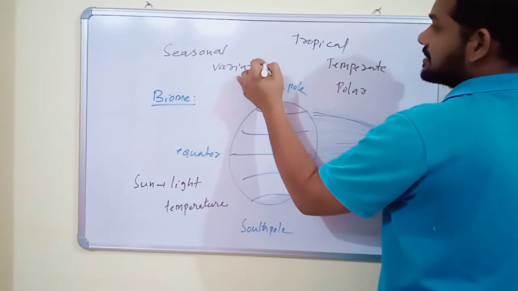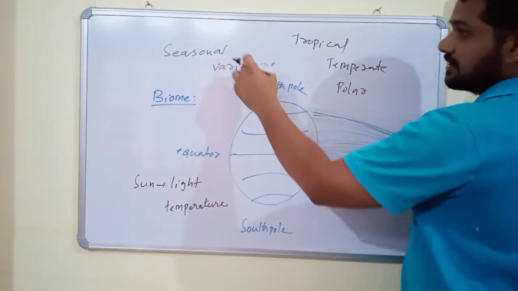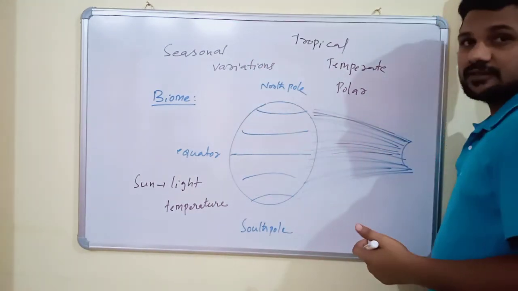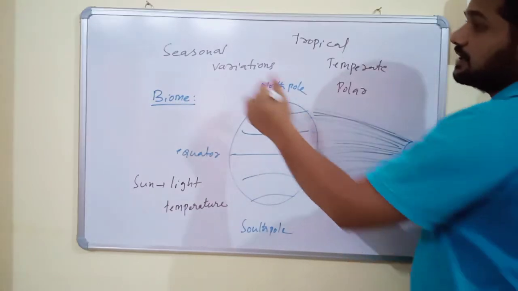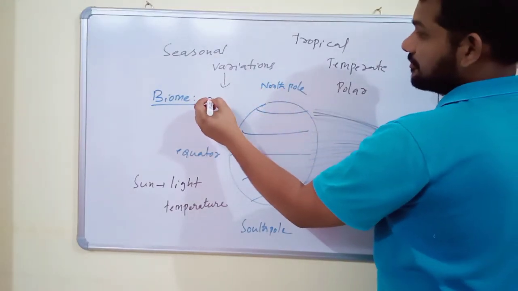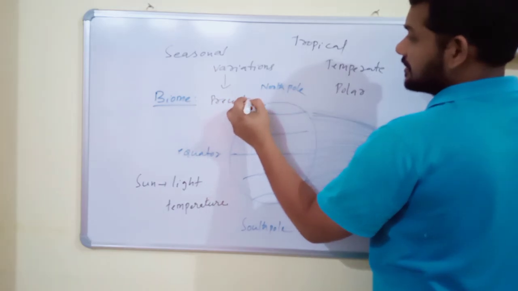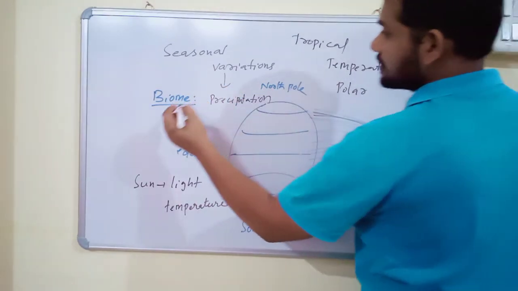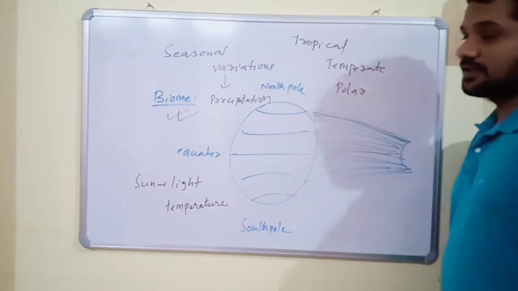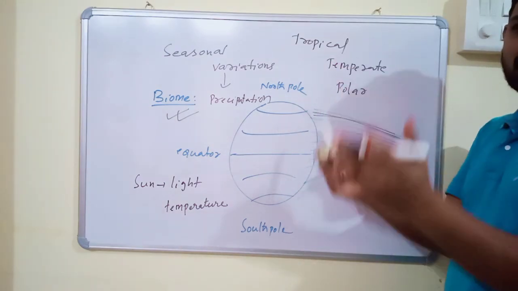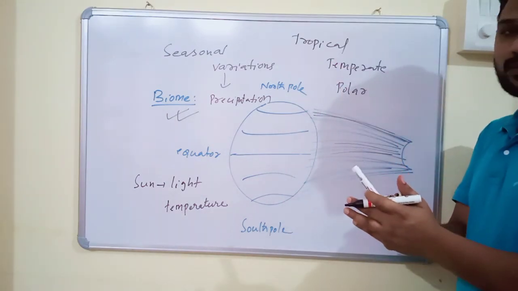These seasonal variations, together with variations in precipitation, cause different terrestrial biomes in the world. So what is a biome? It is a large scale area which is delimited by flora and fauna.